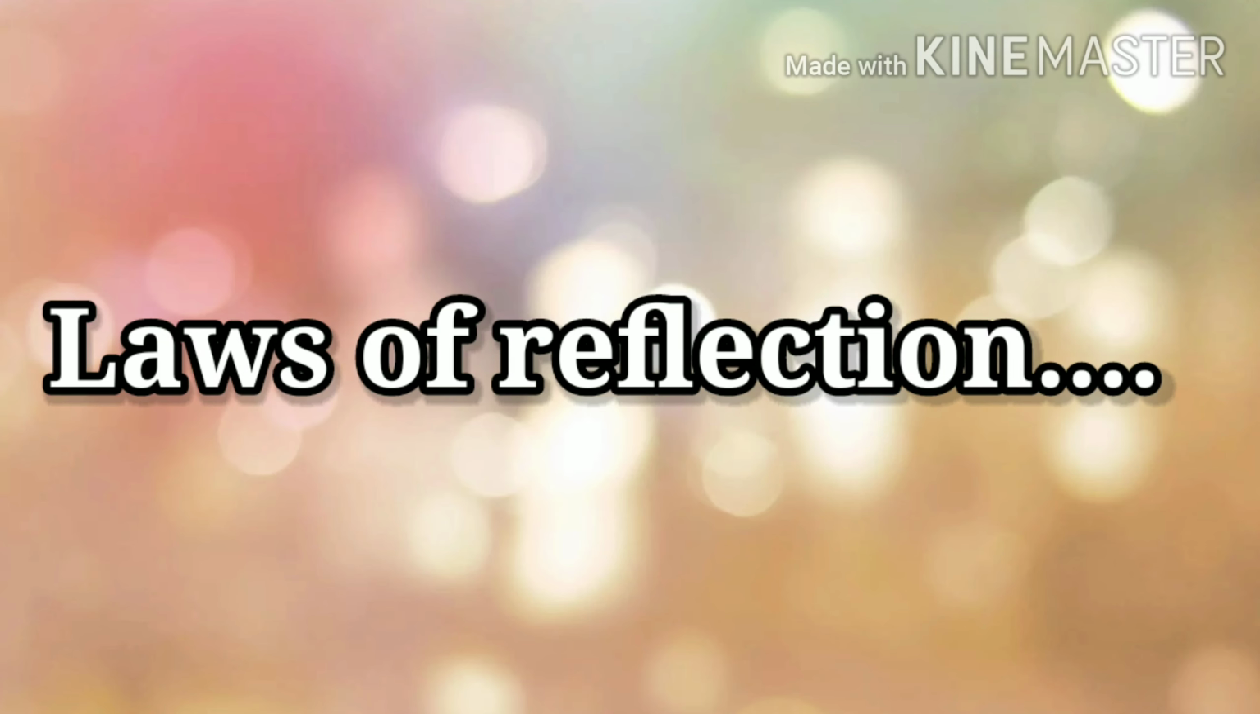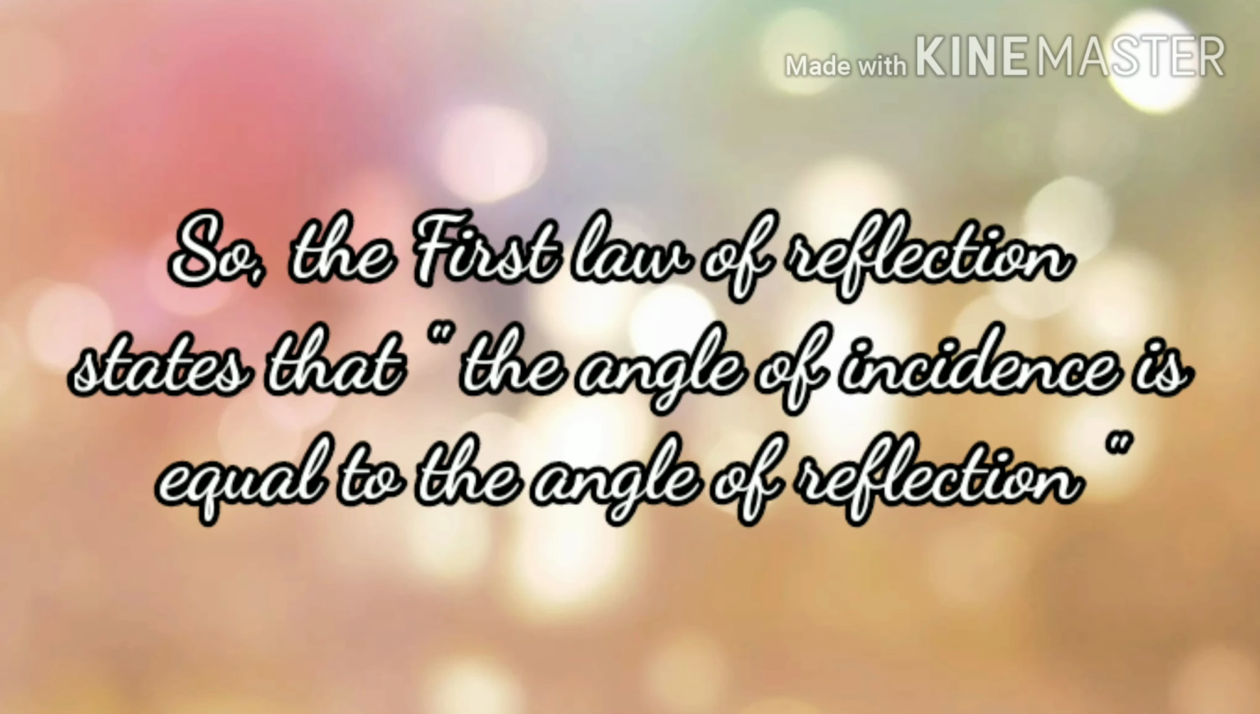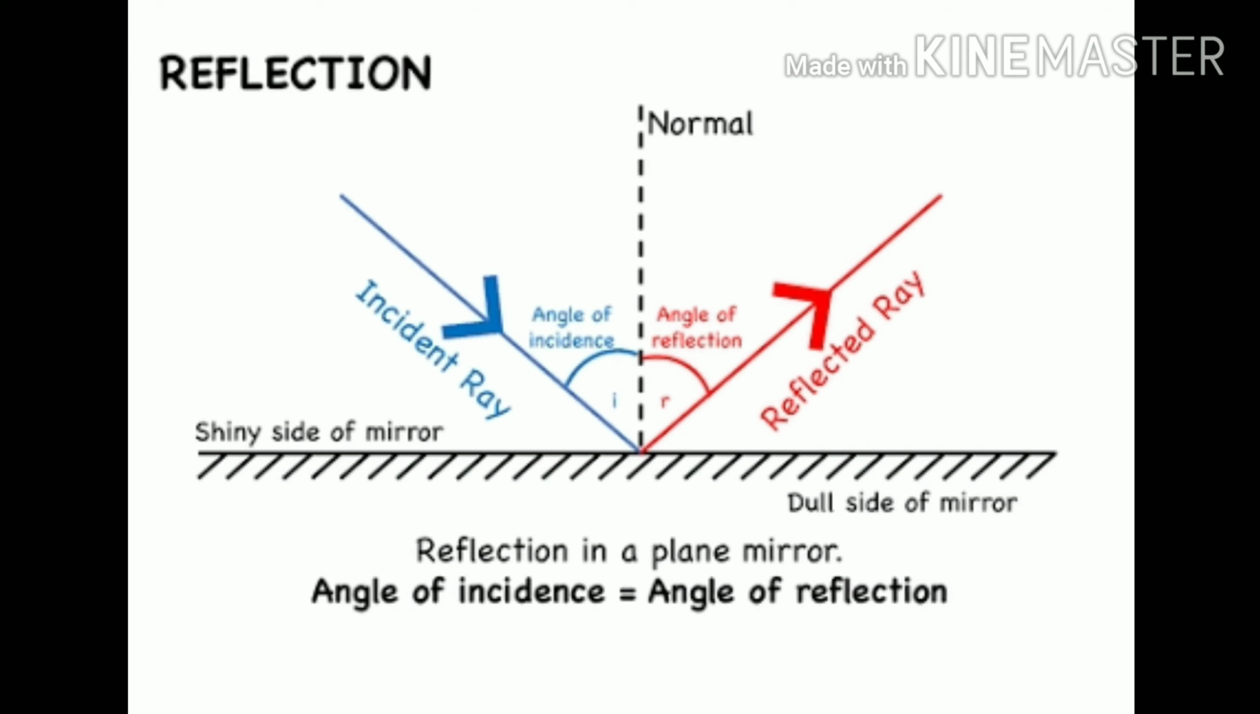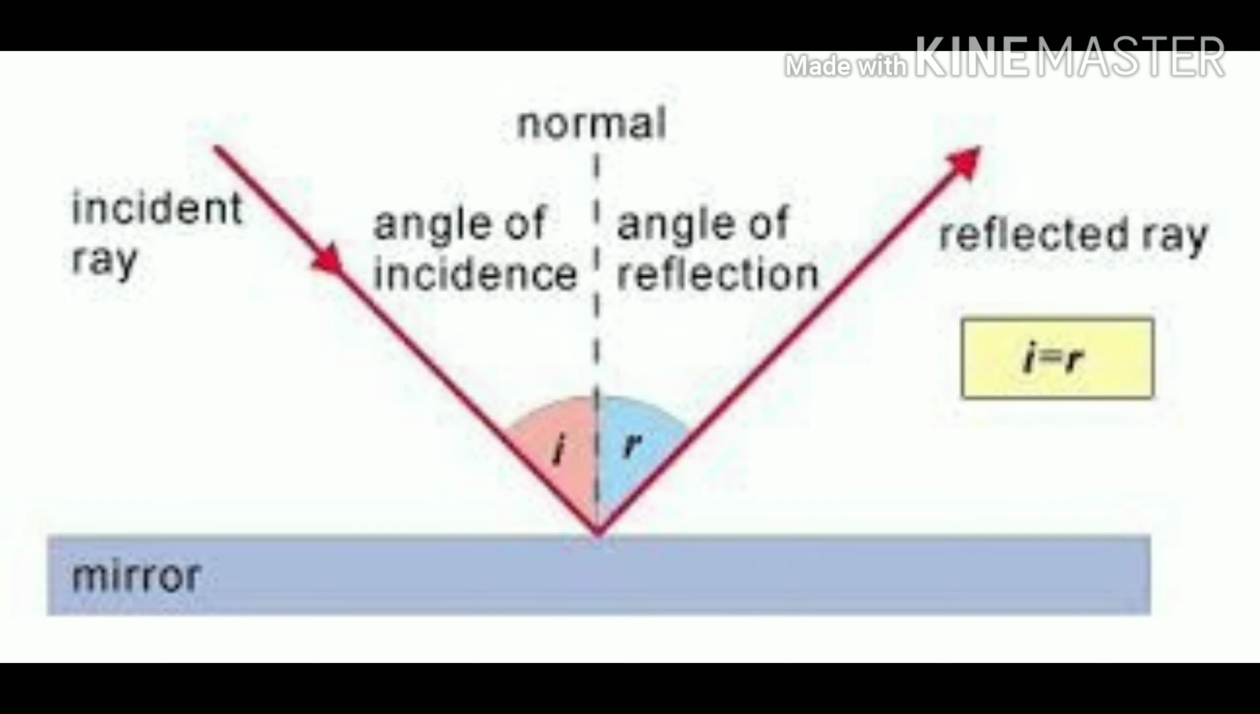Now the next thing we are learning is the laws of reflection. The first law of reflection states that the angle of incidence is equal to the angle of reflection. As you can see in this ray diagram, in a plane mirror, the angle of incidence is always equal to the angle of reflection. Hence, we get the same image as the object in the mirror.